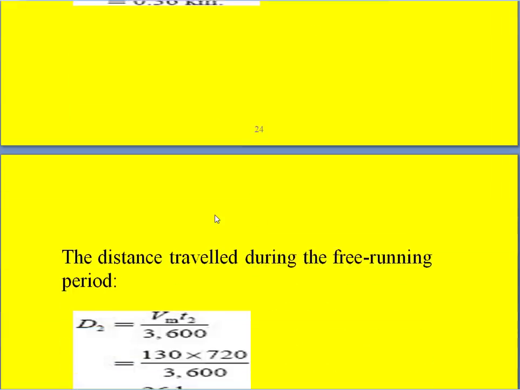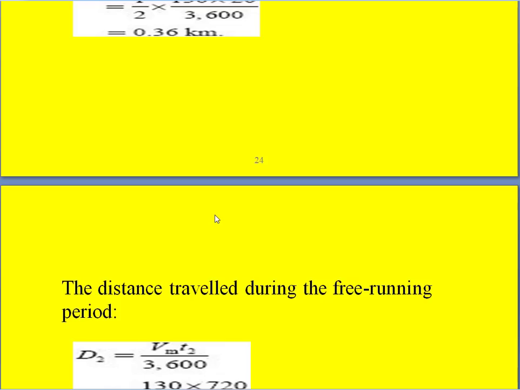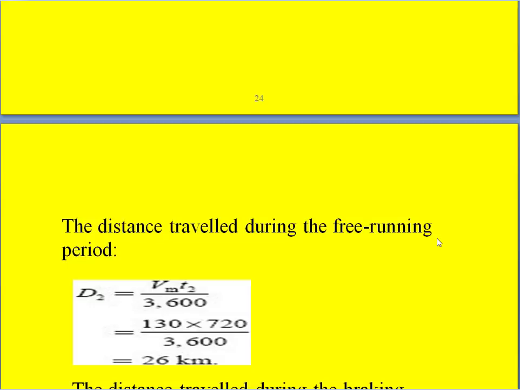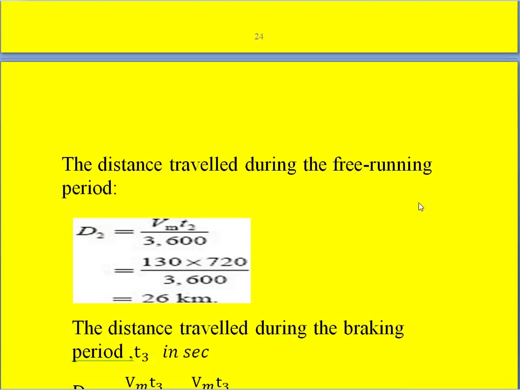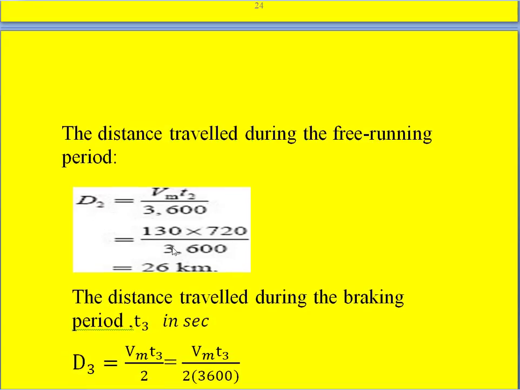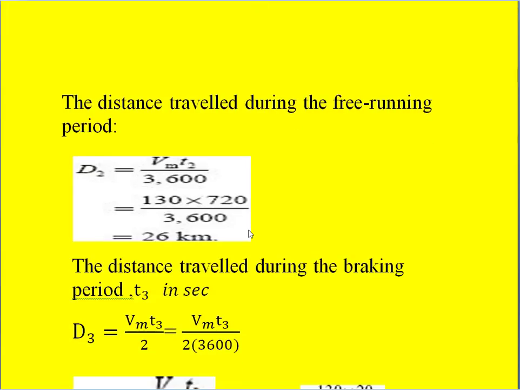Similarly, the distance travelled during the free running period. So that is a rectangle. The area of that is nothing but Vm into the duration of time, T2. Again, Vm is in kilometer per hour, and the time T2 is in seconds, so you have to convert that to hours. Then the hours get cancelled, so that we get the distance travelled in kilometers. So 130 into 720 seconds divided by 3600. So we get 26 kilometers as the distance in the free running period.